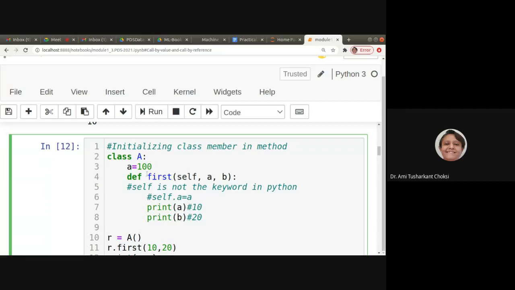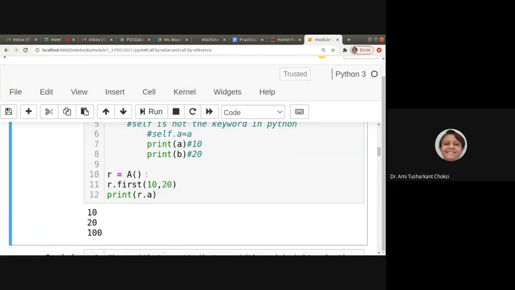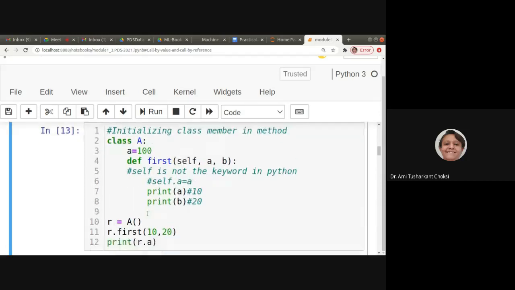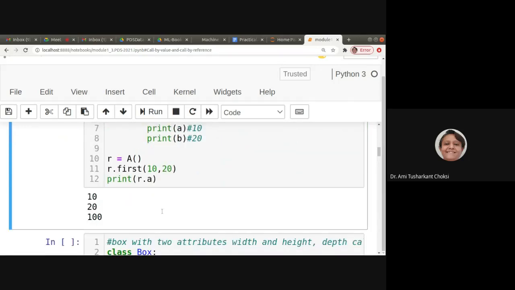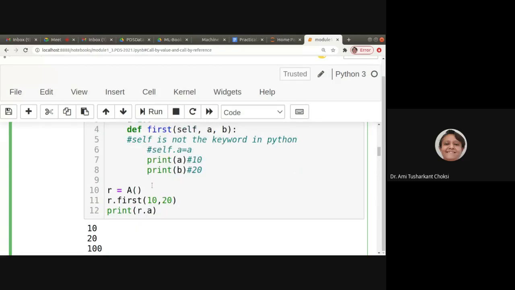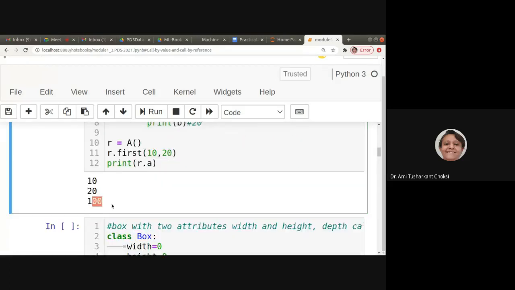Let us check it out. a is 100, right? So if you write it inside the function as self.a is equal to a, or whatever value you want to give, it will consider that value.